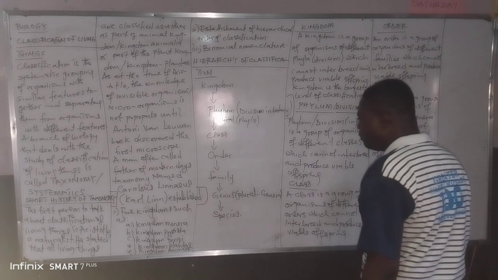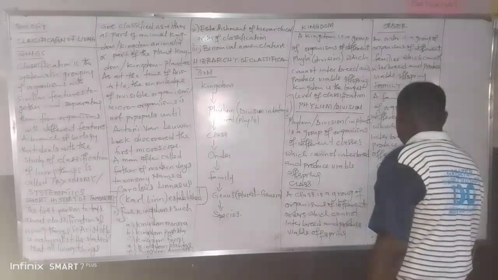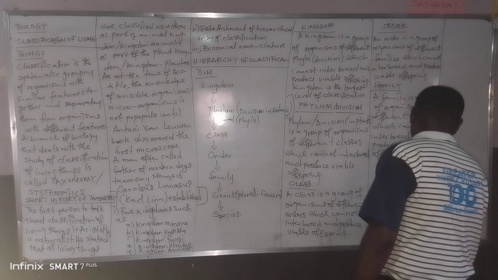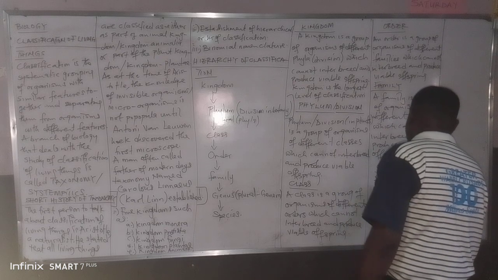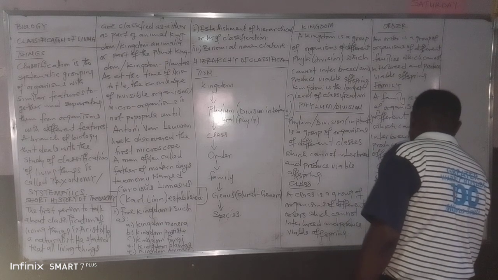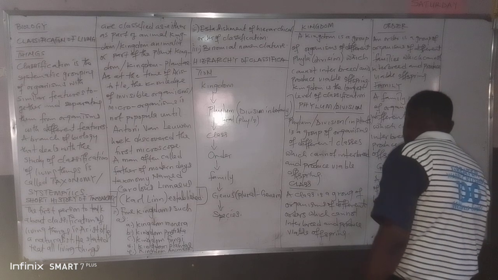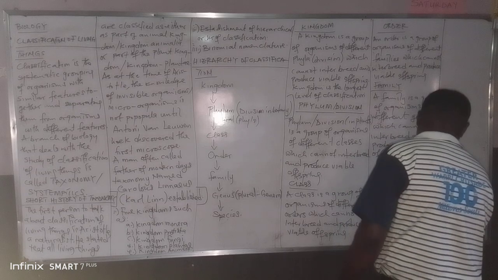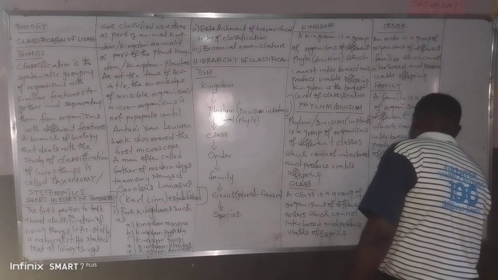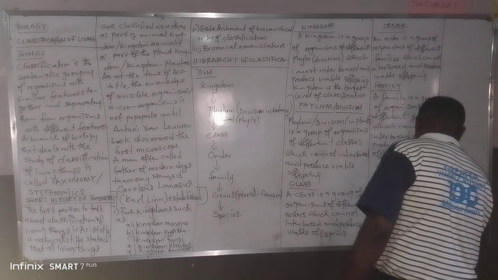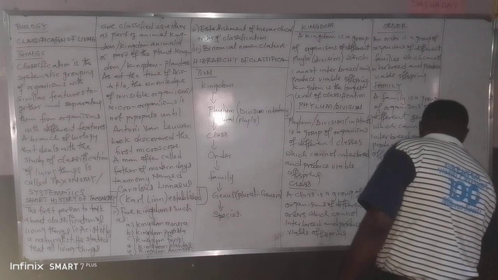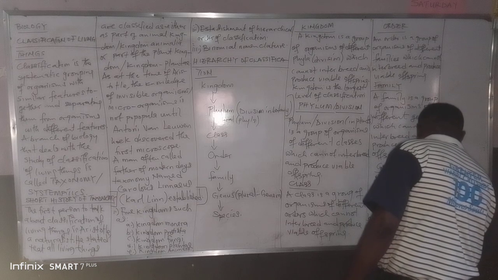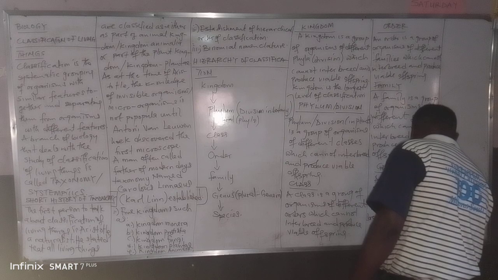Then after family we have genus. So a genus is a group of organisms of different what? Different species, which cannot interbreed and produce viable offspring.